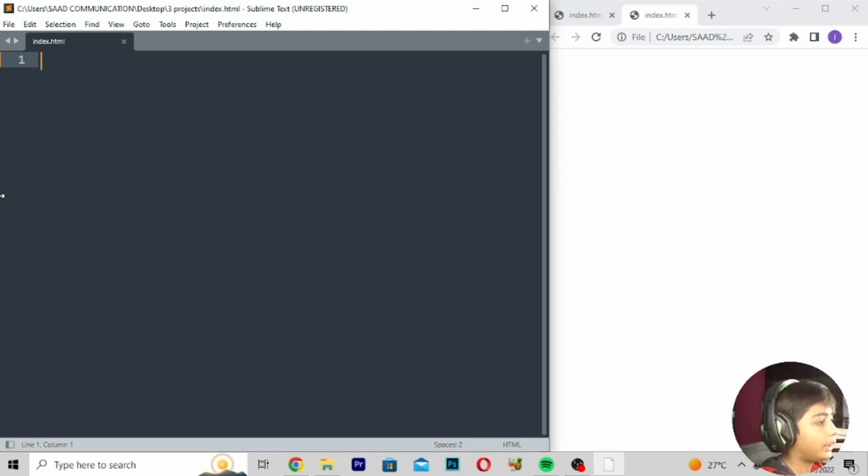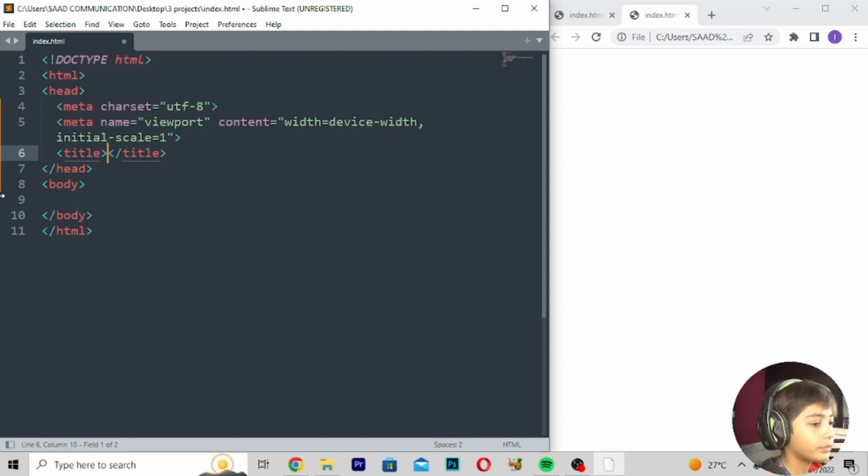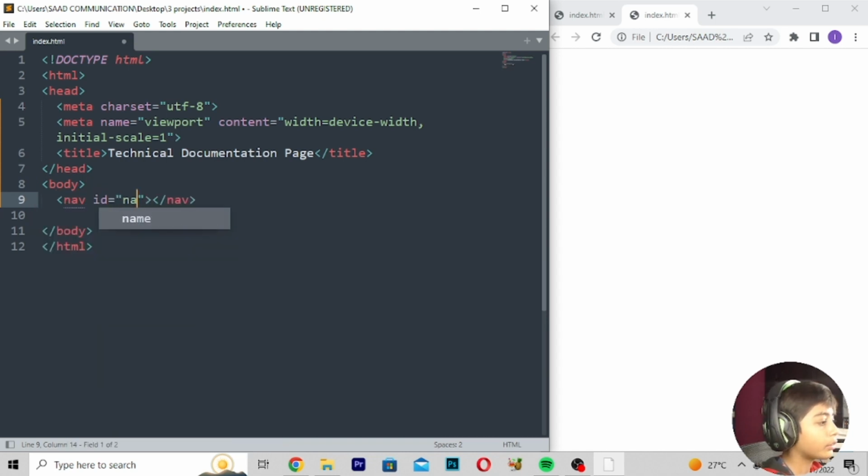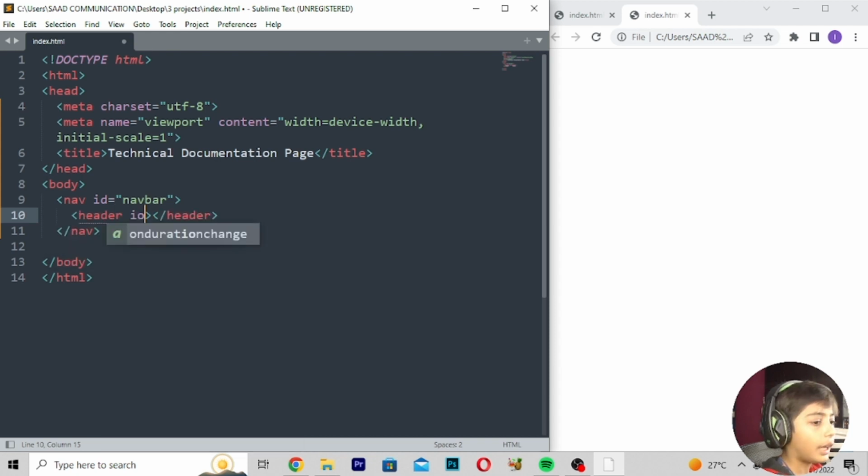Now here we can write HTML. Because I will build a technical documentation page, I will write technical documentation page. Here we can write nav, id should be navbar, enter, header, id hashtag nav title.